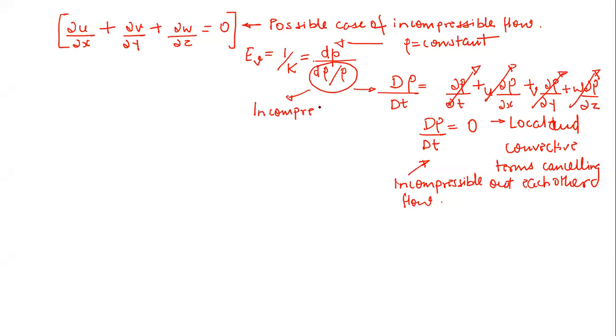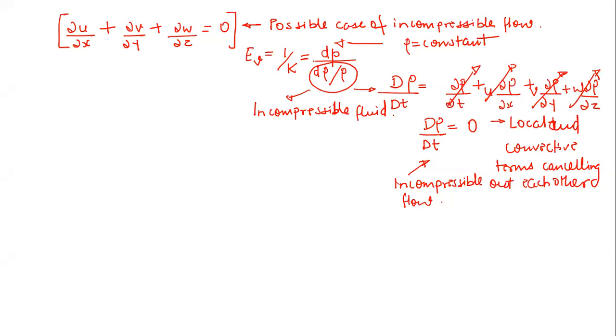This is a very important thing, because even if you finish your engineering degree, nobody is going to tell you, so it leaves a confusion in the mind of students. So make this very clear here. The density rho is constant when the fluid is incompressible.